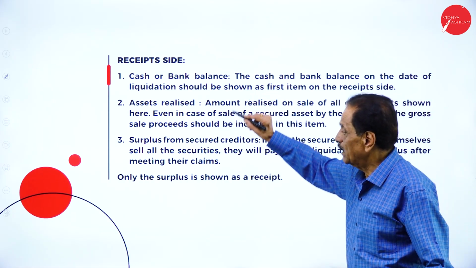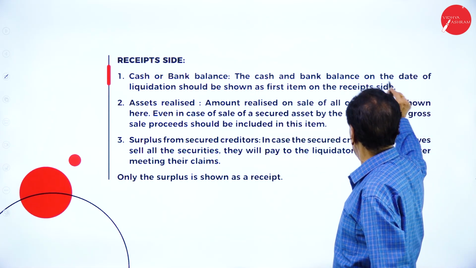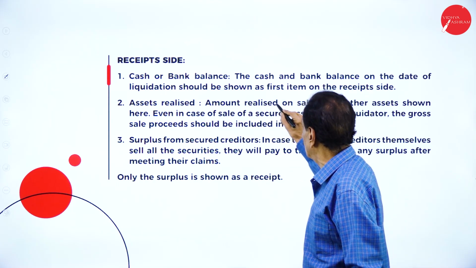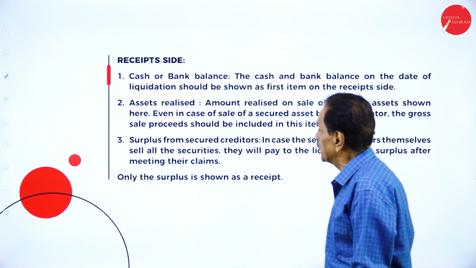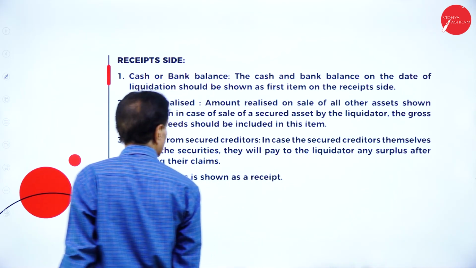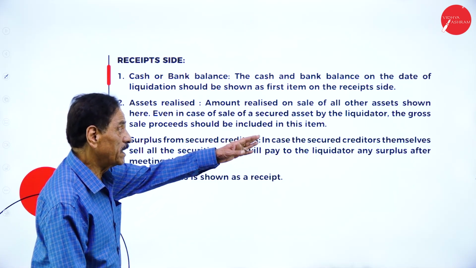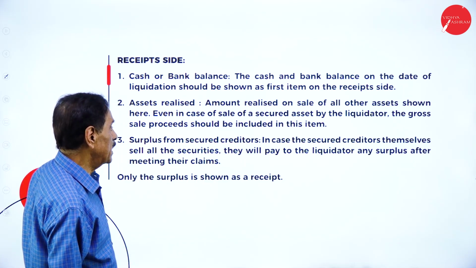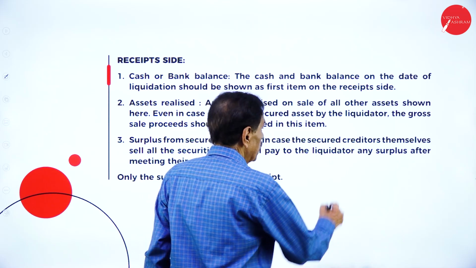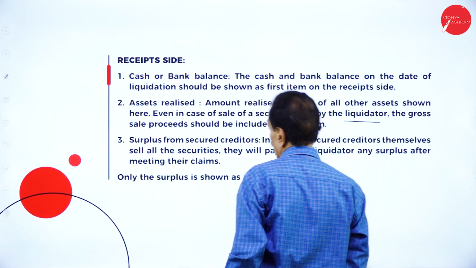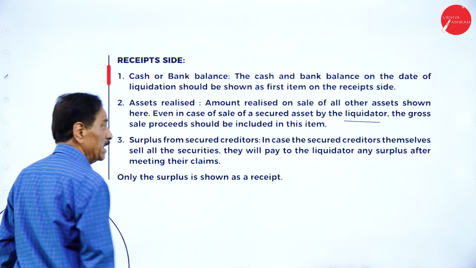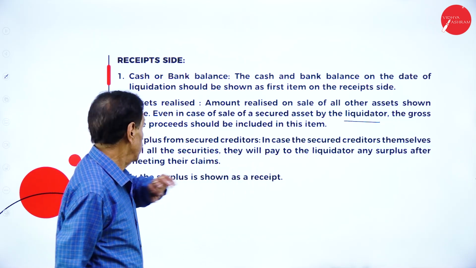Cash at bank means the cash and bank balance at the date of liquidation should be shown as the first item on the receipt side. Assets realized: the amount realized on sale of other assets should be shown here. Even in the case of sale of a secured asset by the liquidator, the gross sale proceeds should be included in this item.